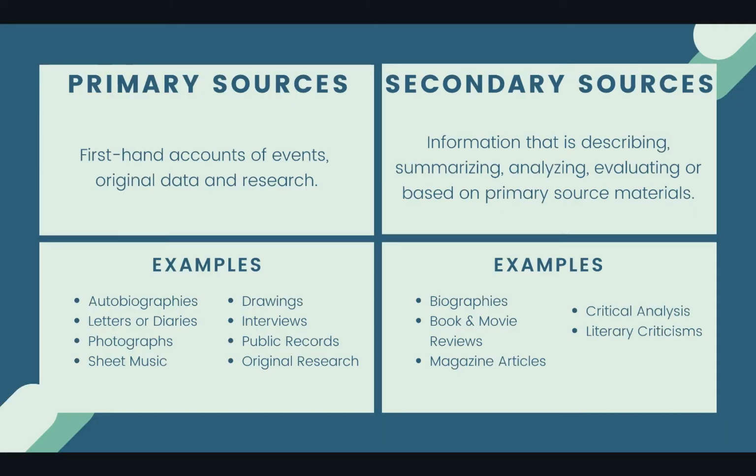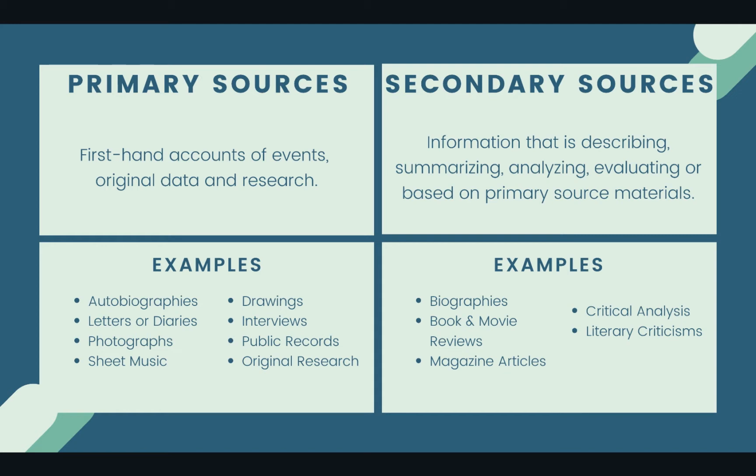Next, we're going to look at the difference between primary and secondary types of sources. Primary sources are first-hand accounts or original data and research. Some examples are autobiographies, letters, diaries, photographs, sheet music, drawings, interviews, public records, original research, and even the Shakespeare novel you are reading, such as Romeo and Juliet.